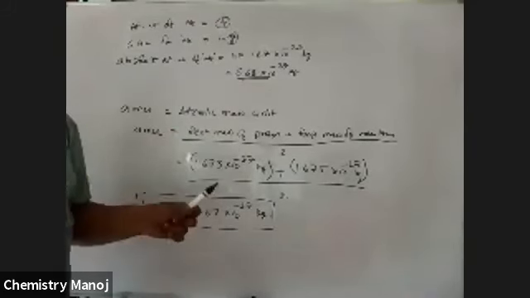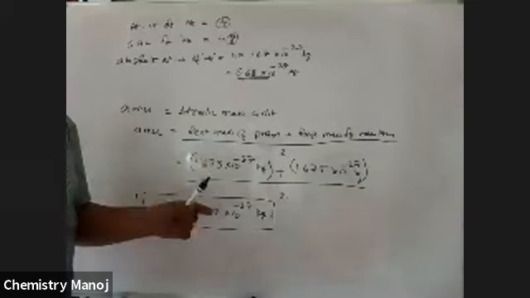So is it clear, my dear students? Atomic weight, gram atomic weight, absolute atomic weight. Atomic weight has no unit. Gram atomic weight is expressed in grams.